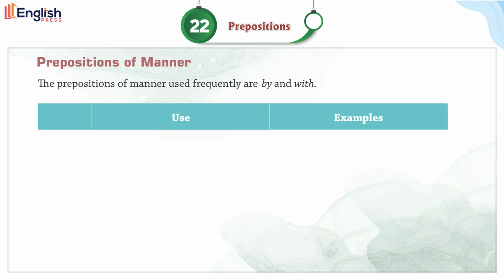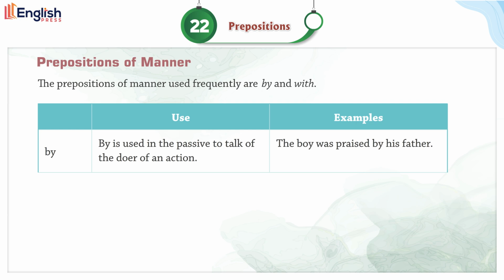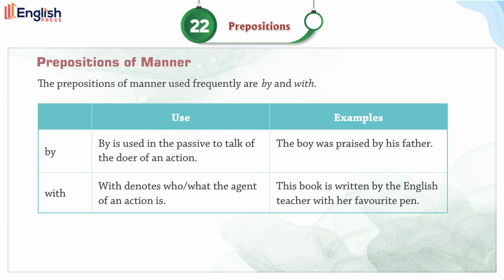By. By is used in the passive to talk of the doer of an action. Examples: the boy was praised by his father. With. With denotes who or what the agent of an action is. Examples: this book is written by the English teacher with her favorite pen.